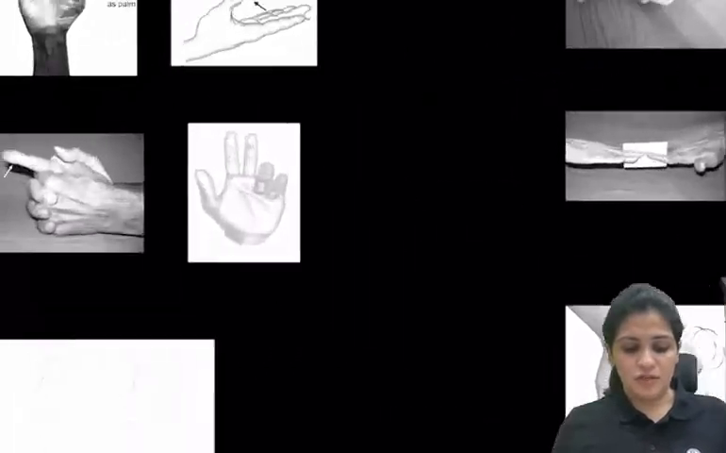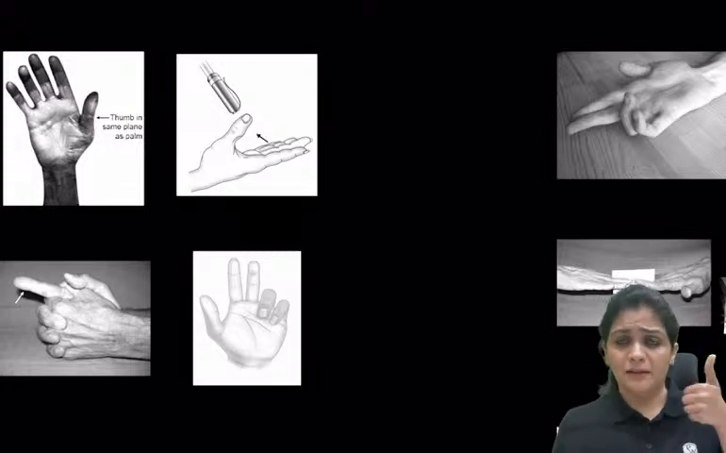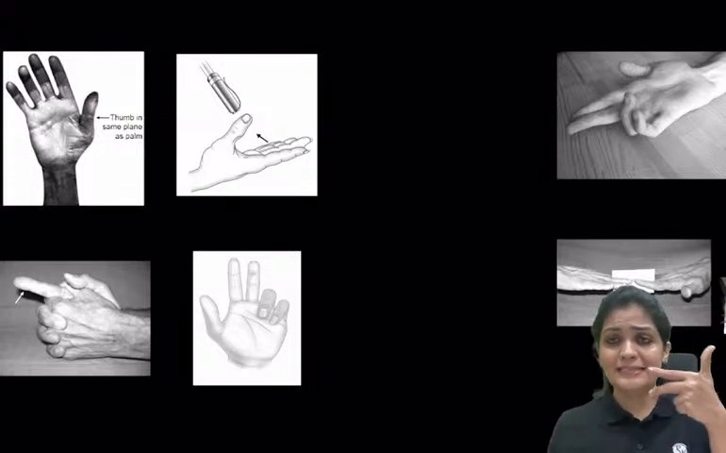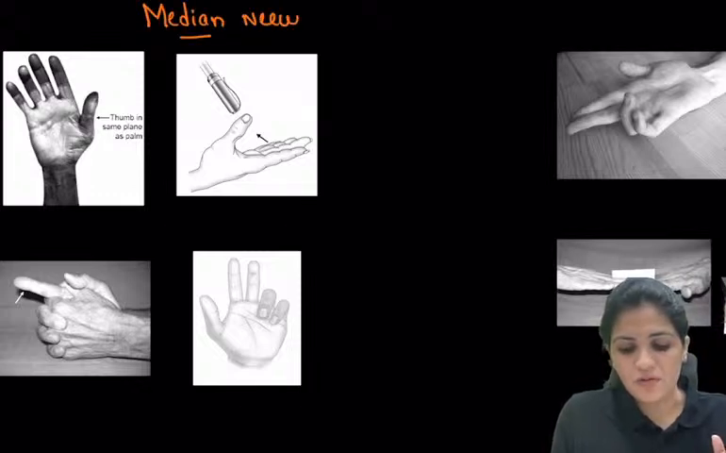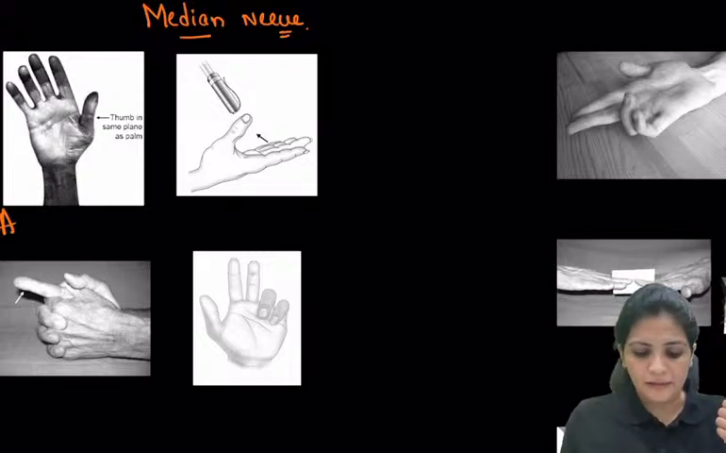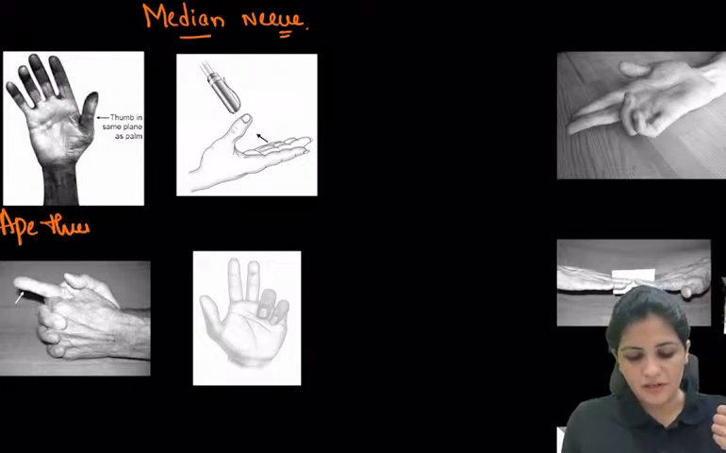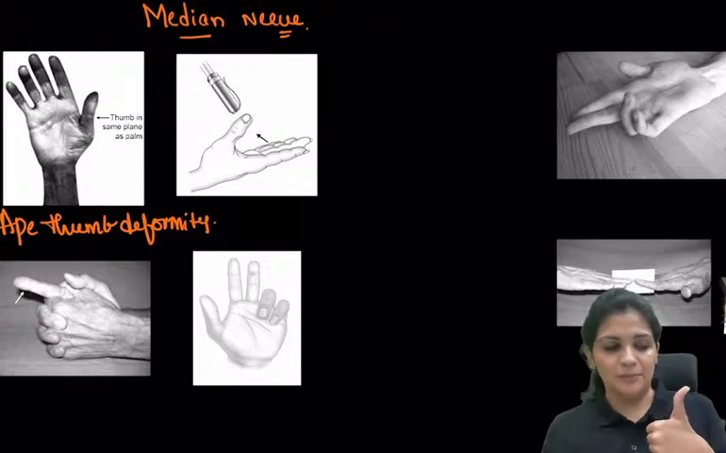Now coming to the most important topic, your median nerve. I've already told you the median nerve is related to the thumb, the index, and the middle finger. So this is your median nerve, and whatever you see about the median nerve is always related to your hand. So if you see an ape thumb deformity, tell me which nerve is involved. Ape thumb is mainly related to your median nerve. So what is an ape thumb deformity?